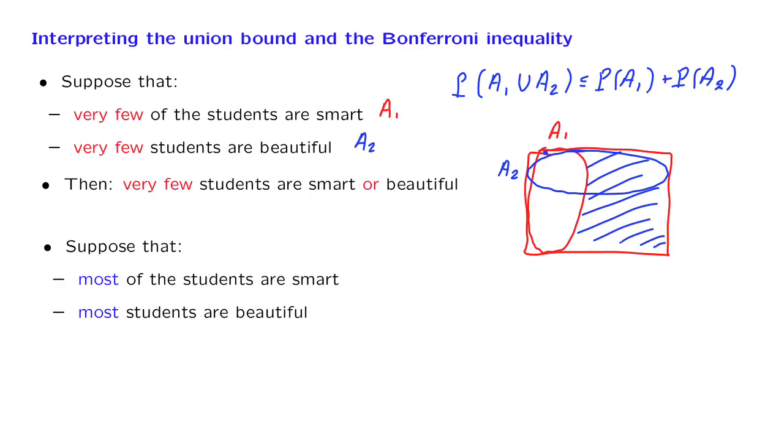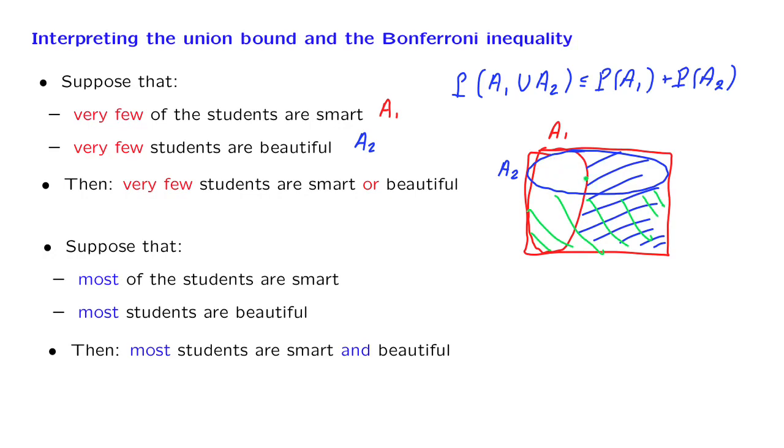And if I tell you that the set A2 is big, then the complement of A2 is also small. So everything outside here is a small set, which means that whatever is left, which is the intersection of A1 and A2, should be a big set. So we should be able to conclude that in this case, most of the students belong to the intersection, so they're both smart and beautiful.